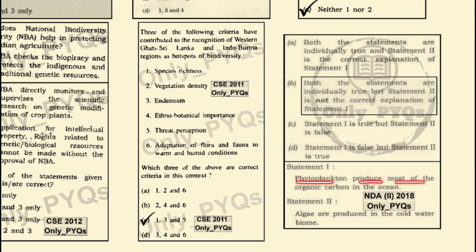Phytoplanktons produce most of the organic carbon in the ocean. This is a correct statement. Algae are produced in the cold water biome. This is also correct. But statement 2 is not the correct explanation for statement 1. So both the statements are individually true, but statement 2 is not the correct explanation of statement 1.